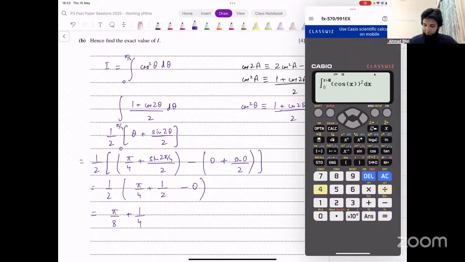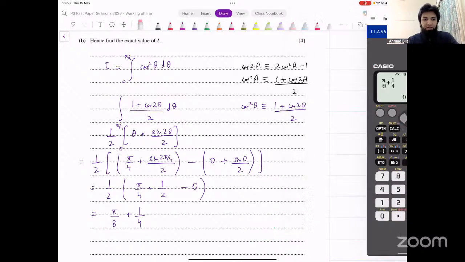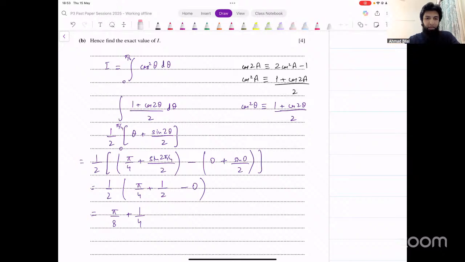Now that's giving me 0.6427. Now you could check this answer in decimals as well and see what this gives you. Pi divided by 8 plus 1 over 4. That's also the same thing, 0.6427. That means your answer is correct. Just leave it as it is and then move on to the next question. Any issues with this? Any problems, anyone? Make sense?